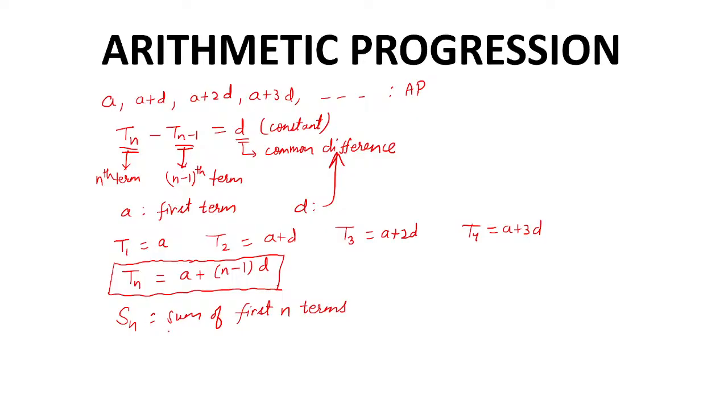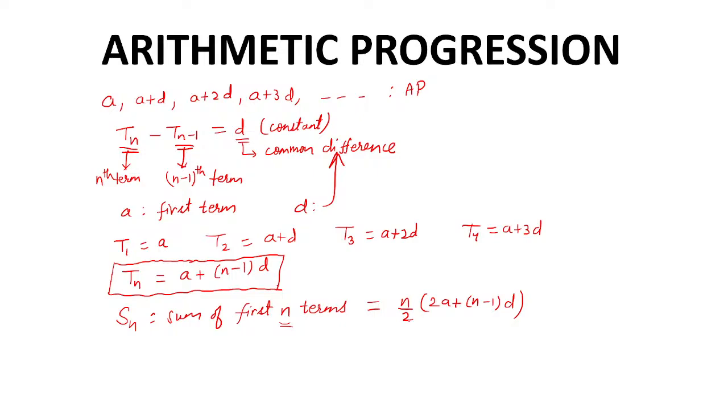So here, the sum of first n terms formula we would like to have. The sum of first n terms is n by 2 times (2a plus (n minus 1) d), where n is the number of terms. Since we are looking for the sum of first n terms, that n is the n used here, n by 2.